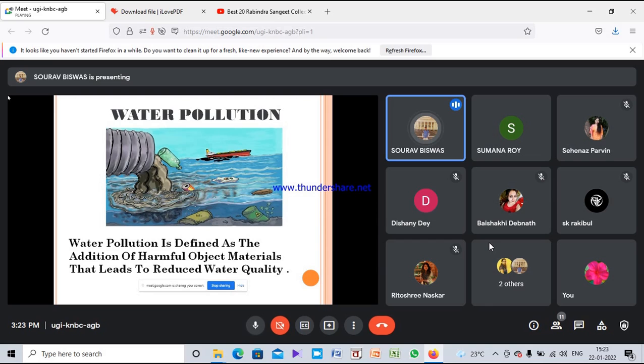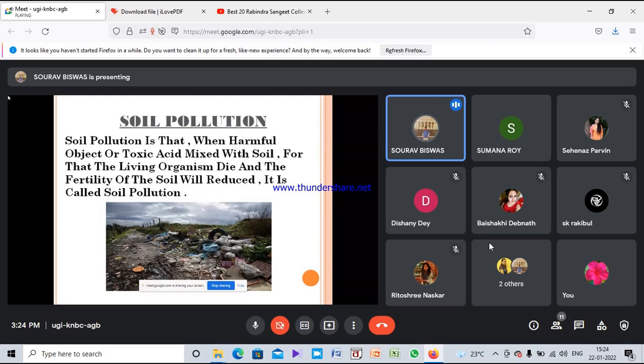The next slide is water pollution. Water pollution is defined as the addition of harmful material that leads to reduced water quality. In this picture, we see that from the sea and the industries, bad water mixes with the ocean and leads to water pollution. The next slide is soil pollution.